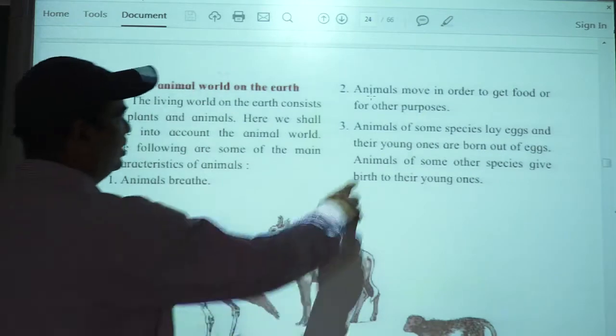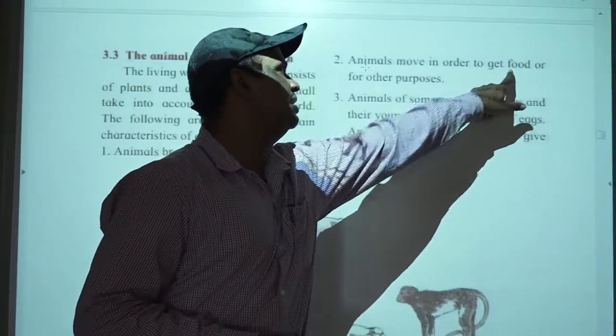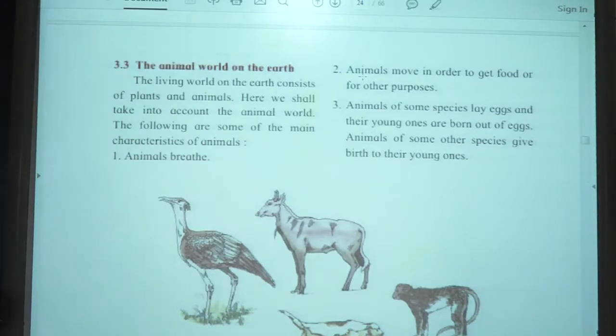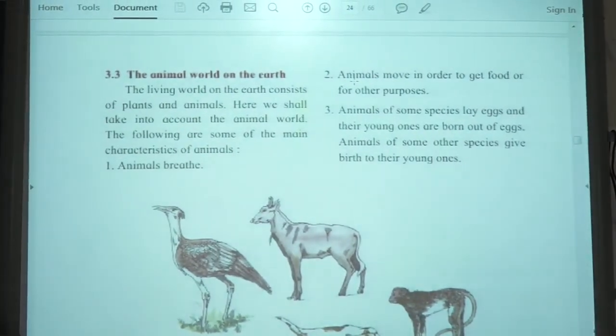Second characteristic of animals is that animals move in order to get food and for other purposes. So animals have to move from place to place. For what purpose will animals move? They will move for water. They will search for water, and they will search for food also. For this reason they have to move from place to place. Even man also moves, or works, because they require food and water. The main reason for animals to move from place to place is to get food, though some other purposes can also be there.